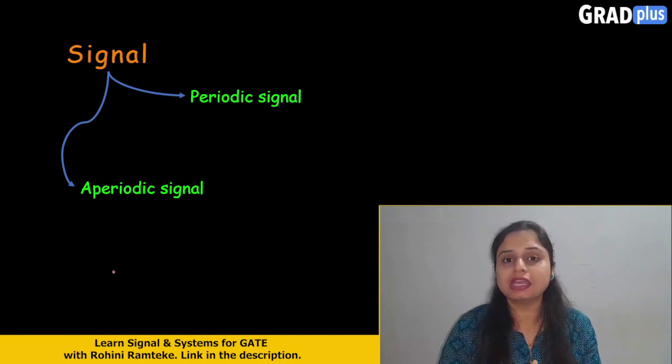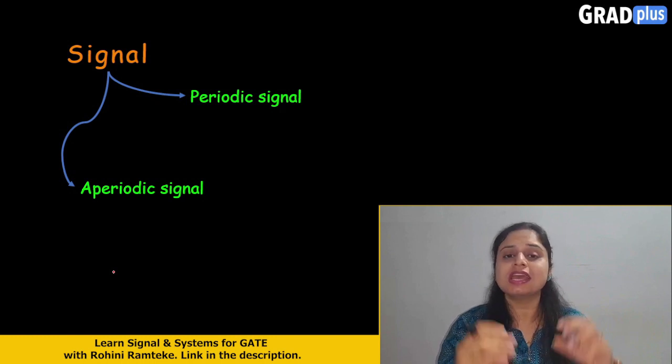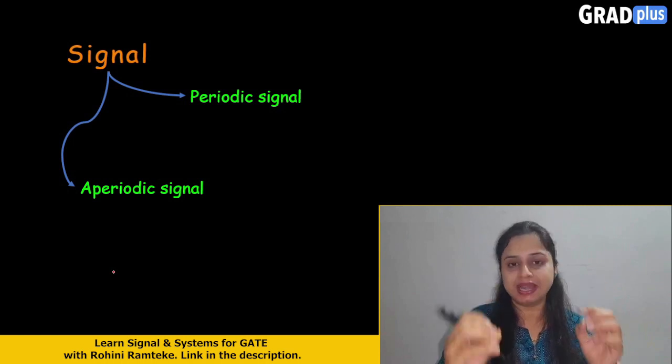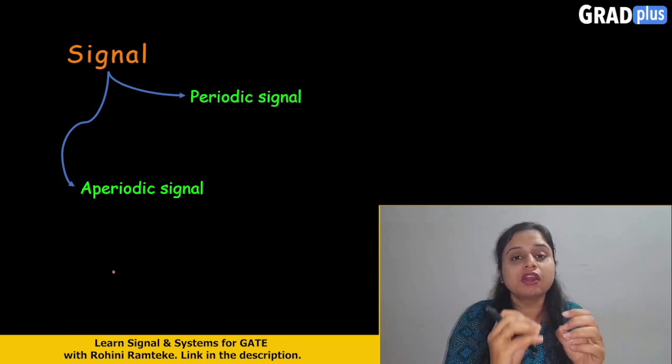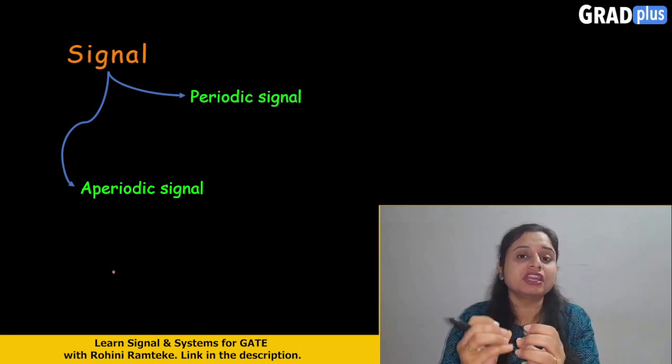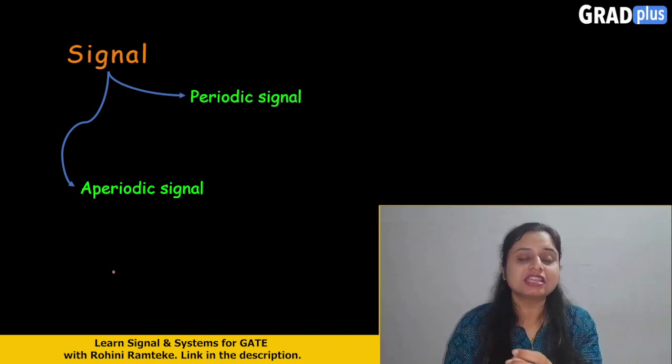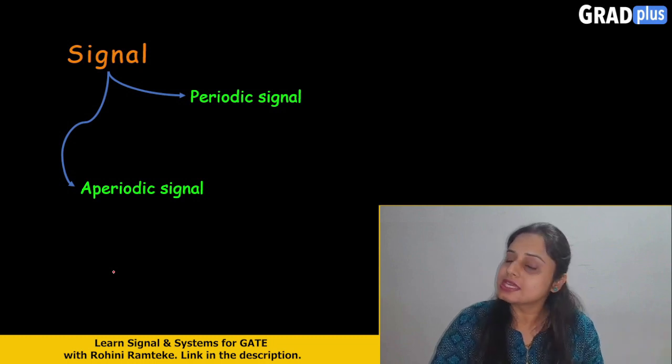Again I am repeating, what do you mean by the periodic signal? Any signal which is having some pattern and that signal will repeat itself after every regular interval of time period will come under the periodic signals.